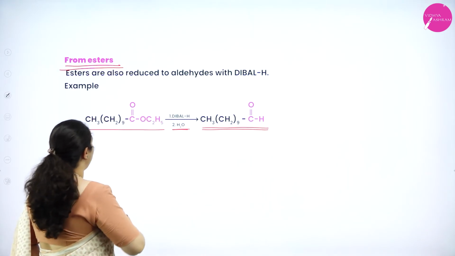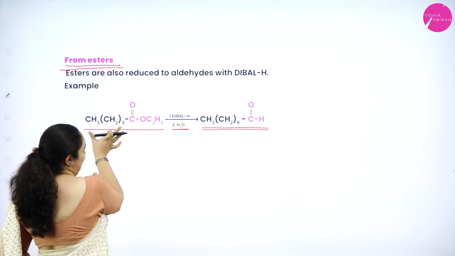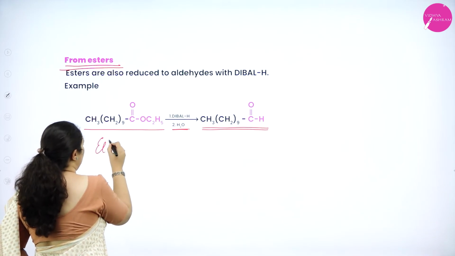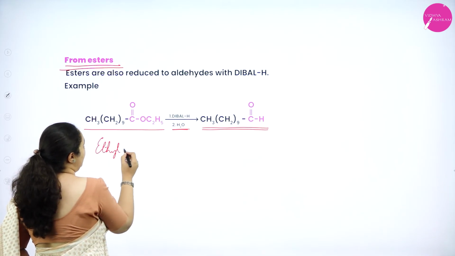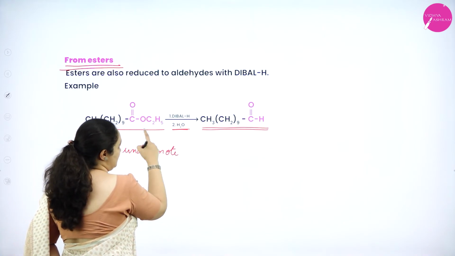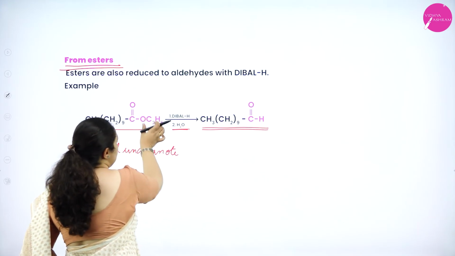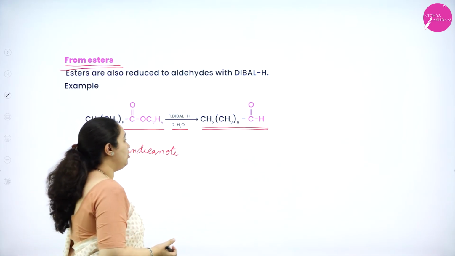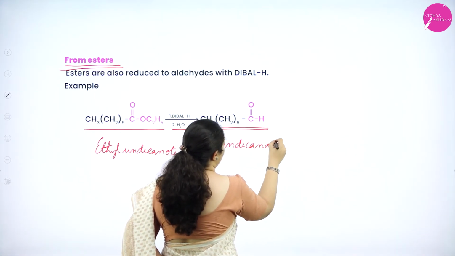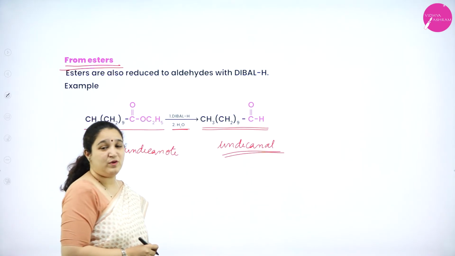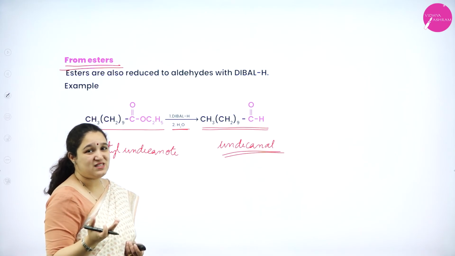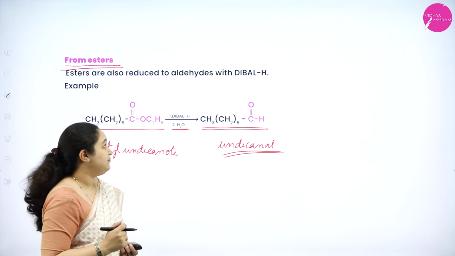The name of this compound is 9 plus 1, 10, 10, and this is an ethyl group, so ethyl, 10 plus 1, 11, undecanoate ester, which will give rise to, that is, the C2H5 group is removed, undecanal, because we have 11 carbon atoms. So this is the reaction from esters, how we can get aldehydes.